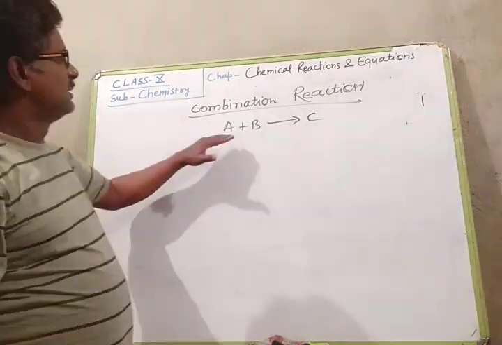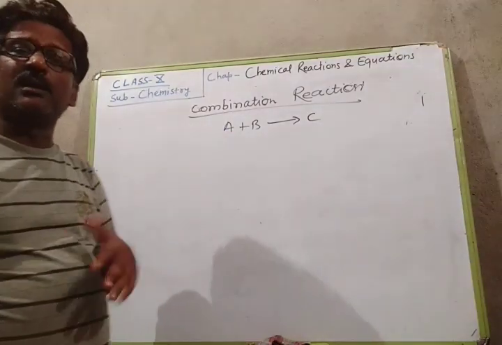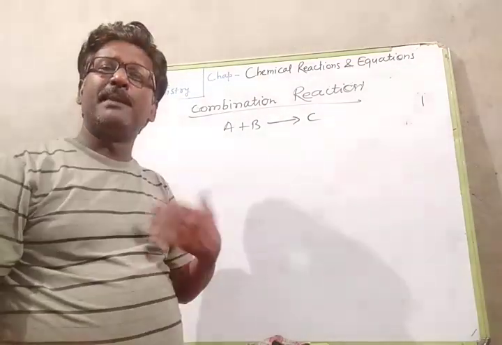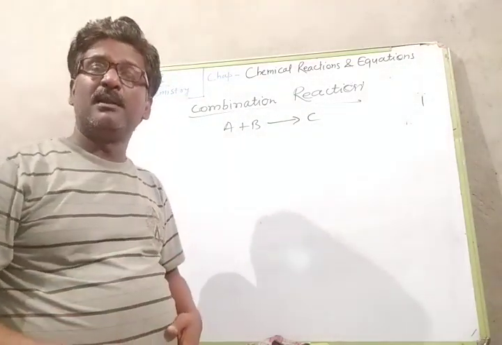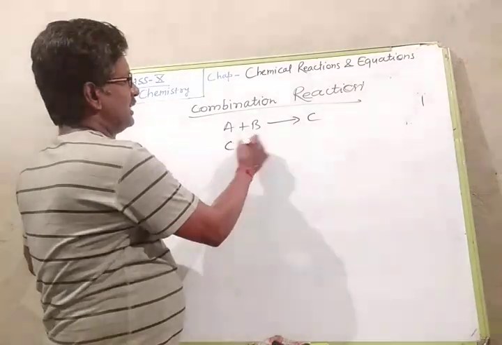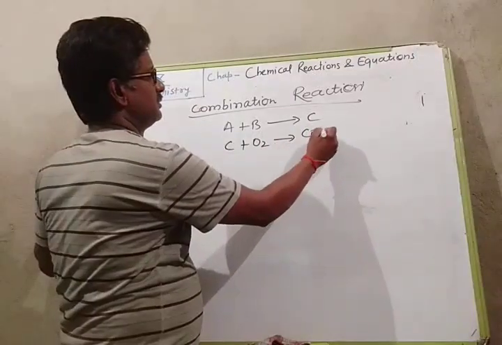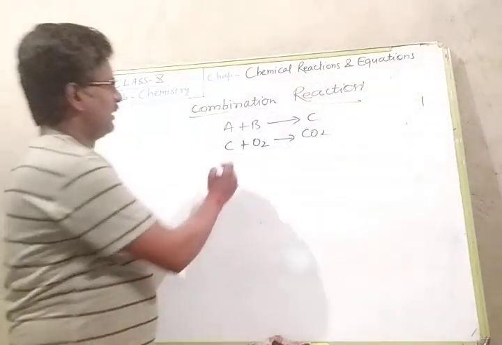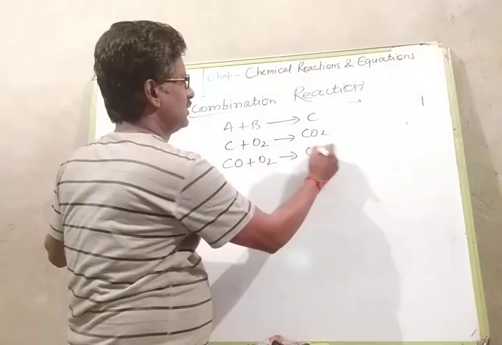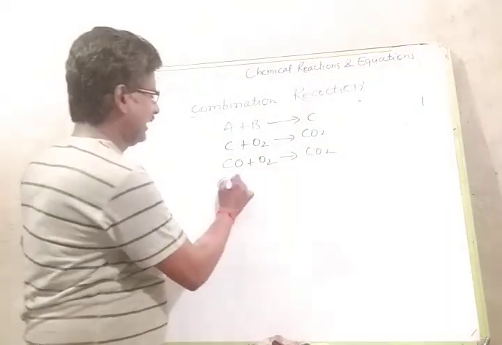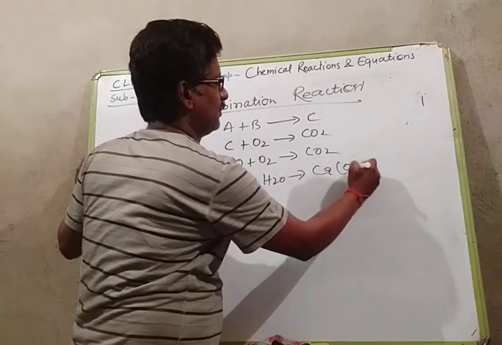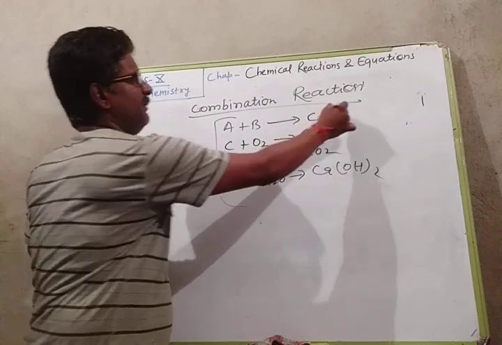But these A and B, the two or more substances, may be in any form. It may be an element or it may be a compound. For example, C plus O2 gives CO2. CO plus O2 gives CO2. CaO plus H2O gives Ca(OH)2. In all these, what do we observe?